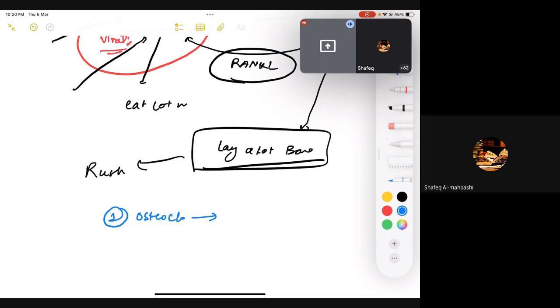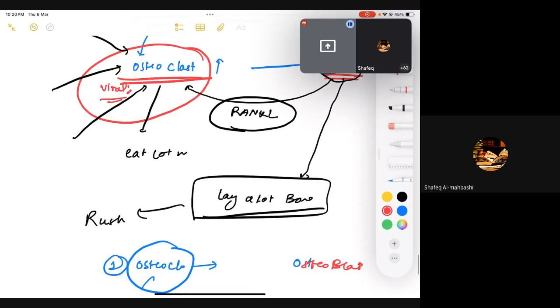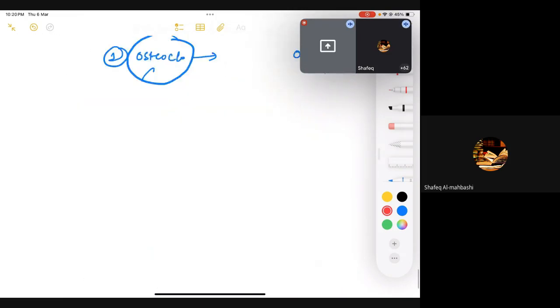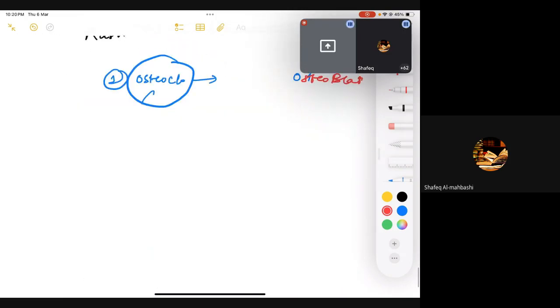Then we have a mixed osteoclastic and osteoblastic phase, and in the end the osteoclast is drained out and osteoblastic activity dominates. Once osteoblastic activity dominates, it leads to bone that is quite weak, fragile bone.